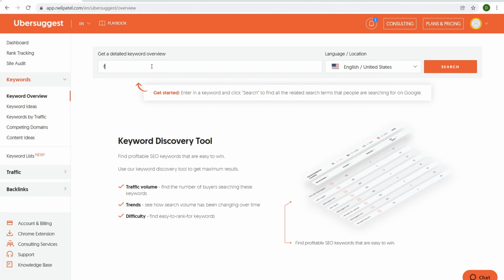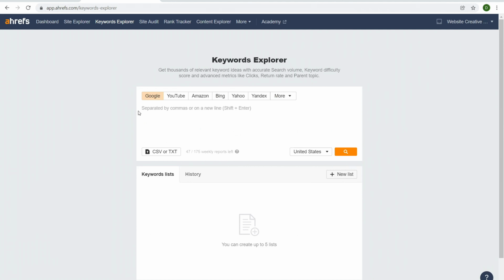farmhouse, or I type in rustic farmhouse furniture. Okay, rustic farmhouse furniture. We'll just take that so I don't have to type that again. We'll click on search, and then I type over here for Google. Now, what I like about Ahrefs is I like that it has Google and YouTube. As someone who makes YouTube videos, that's really helpful.